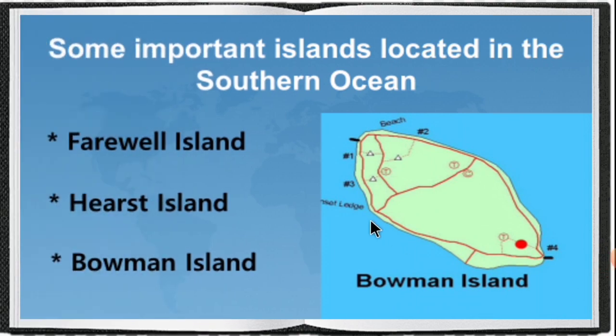Some important islands located in the Southern Ocean are Farewell Island, Hearst Island and Bowman Island.